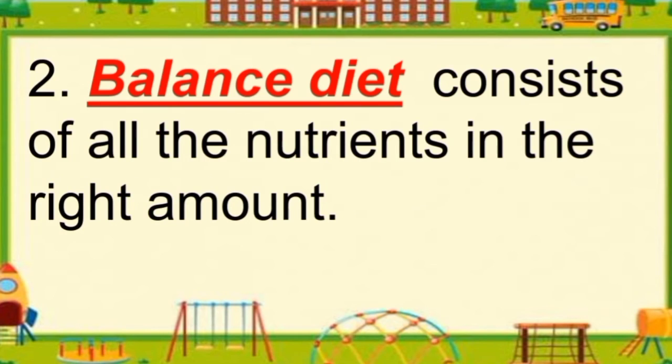Now second, dash consists of all the nutrients in the right amount. So the answer is balanced diet, which means a diet that has all the nutrients in the right amount, the proportion in which we should take them, and dietary fiber and water, that is a complete balanced diet. So the answer is a balanced diet consists of all the nutrients in the right amount.